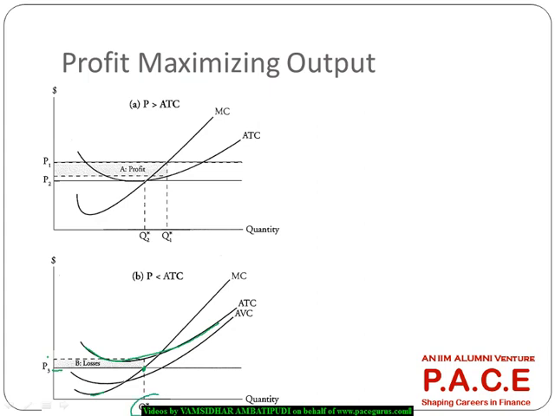So at Q3, find out what is the revenue. P3 is the price, whereas what is the average cost? This is the average cost. So average cost is more than the average revenue, and the firm is making losses by that extent. So always remember, when we talk about the profit maximizing output, we are only checking for one single thing: where the marginal cost curve is cutting the marginal revenue curve. That is the quantity that needs to be produced and sold if the profit has to be maximized.